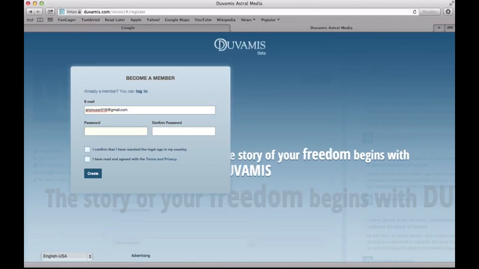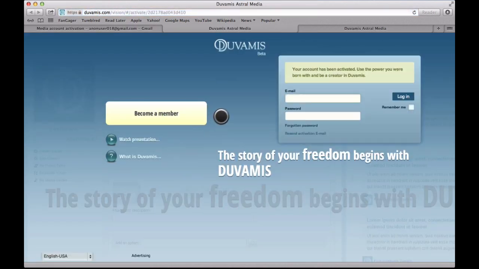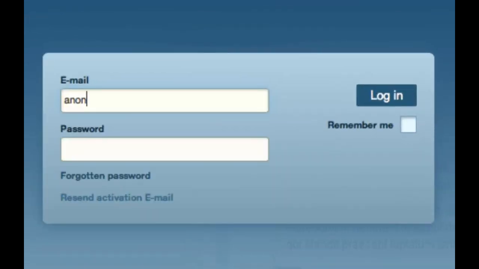After you finish with your registration, you will receive an email to verify your account. Enter your email and click on the verification link in our message. Now you're good to go. Enter the Duvamis homepage, and on the right, you will find a Login tab. Enter your email and password and immerse yourself in the world of Duvamis.